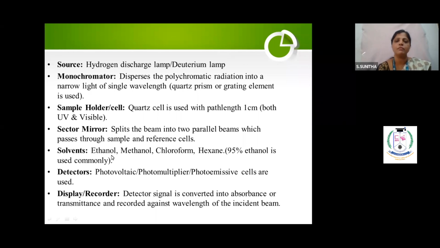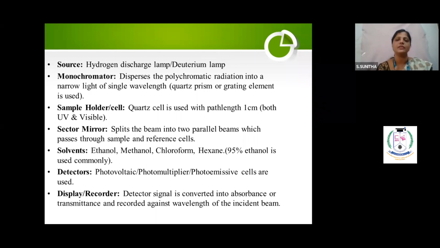So what are the common solvents you can use? Ethanol, methanol, chloroform, hexane. But 95% ethanol is always used commonly. And detectors, as I told you: photovoltaic, photomultiplier, photoemissive. These are the detectors you can use commonly. What is the role of the detector? The detector will convert the light signal into electrical signal. And the next one is the recorder. The recorder is nothing but displaying the signal.